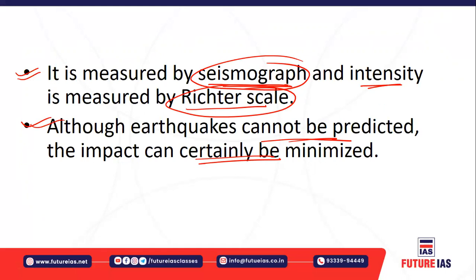For example, we can use certain building codes, which may be in the form of earthquake resistant buildings, right? So there will be various codes, various provisions in terms of making the structures in such a way that they are seismic proof, so that the loss to man and materials will be minimized in the process of earthquakes.